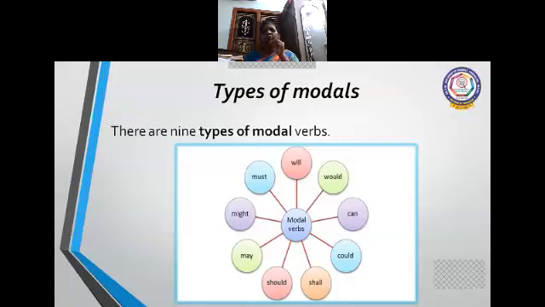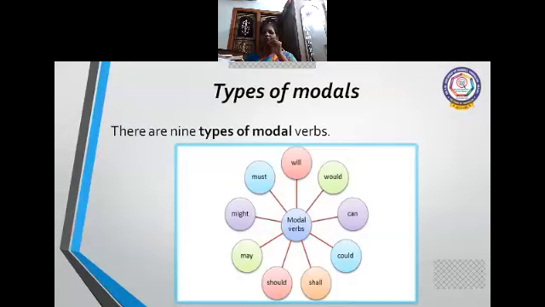Will, would, shall, should, can, could, may, might, must. Will, would, can, could, shall, should, may, might, must, our modals. So you make a song and you can keep it in mind easily, children.